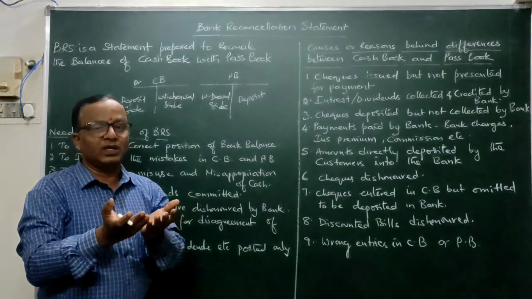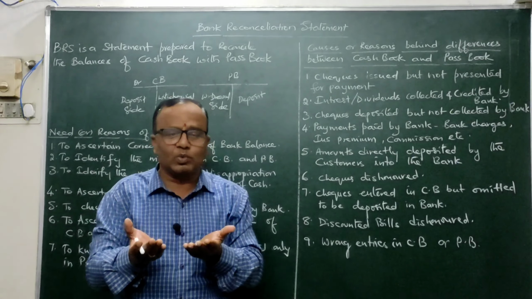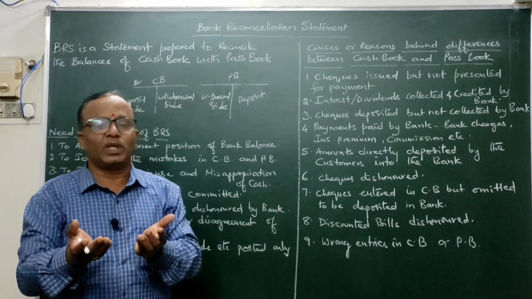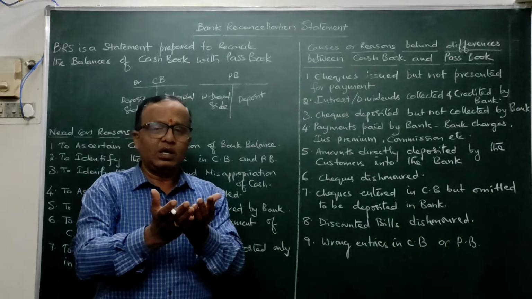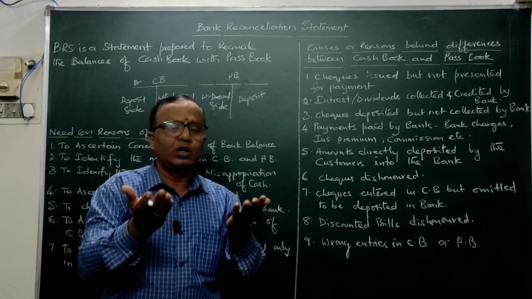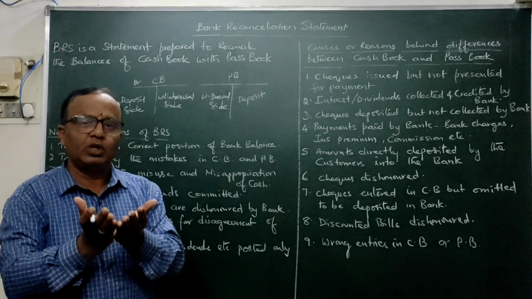So what is a bank reconciliation statement? It is a statement prepared in order to reconcile the balances of the cash book with that of the passbook. It is not an account, it is a statement. Normally, the businessman will prepare it at the end of one month, three months or six months. Overall, the objective is to reconcile the balances of the cash book with the passbook.